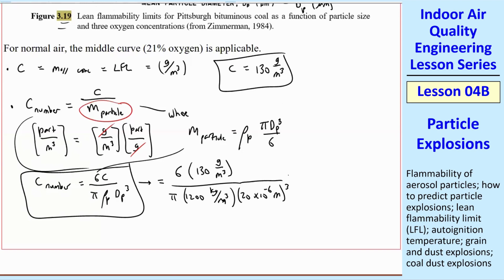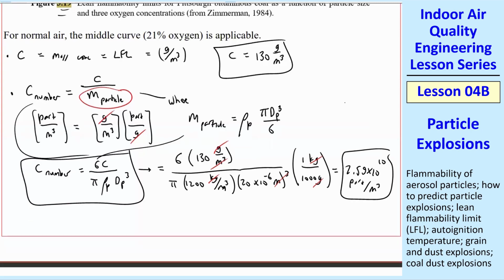I got grams and kilograms, so I want to do a unity conversion. 1 kilogram is 1,000 grams. And if you look at my units, the grams cancel, the kilograms cancel, one of these meter cubes cancel, and you end up with your answer as 2.59 times 10 to the 10th particles per cubic meter. This is only good to 2 digits, so I would say that C number for my final answer is 2.6 times 10 to the 10th particles per cubic meter.